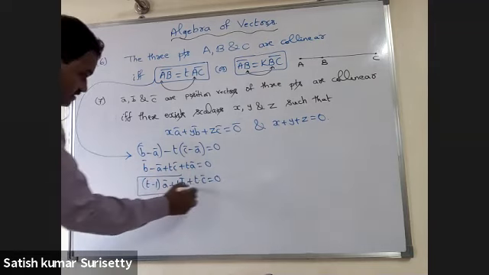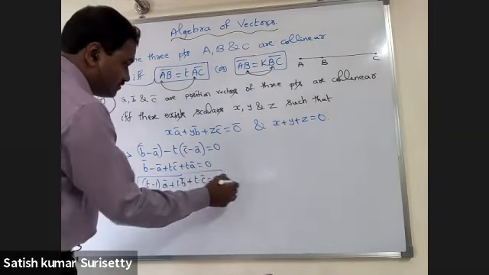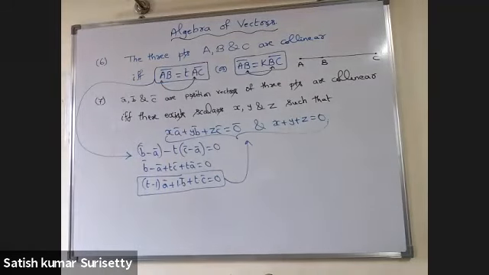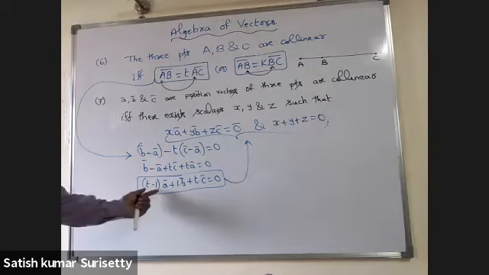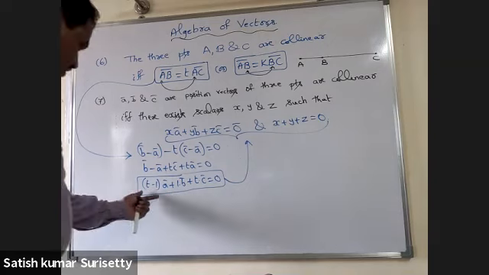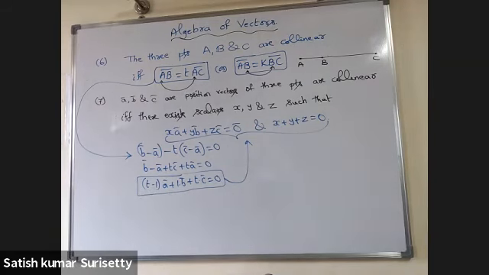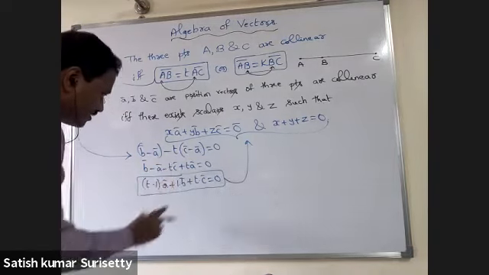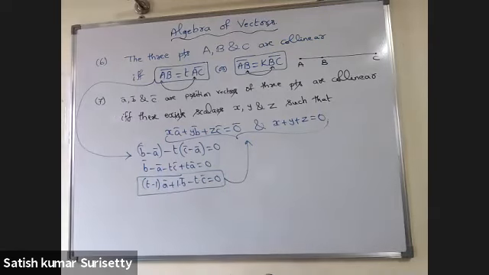Now if you observe, this is in the form of x a bar plus y b bar plus z c bar equal to 0 bar with x plus y plus z equal to 0. Here x equals T minus 1, y equals 1 and z equals minus T, so x plus y plus z equals 0.